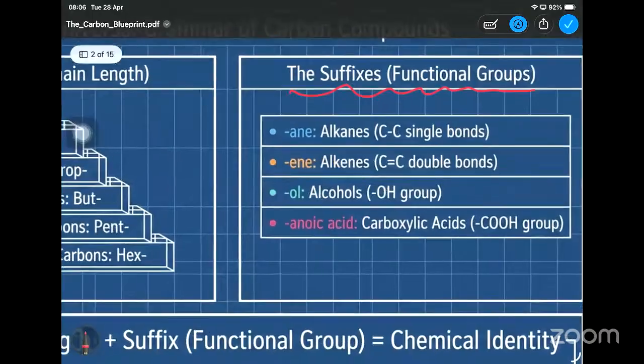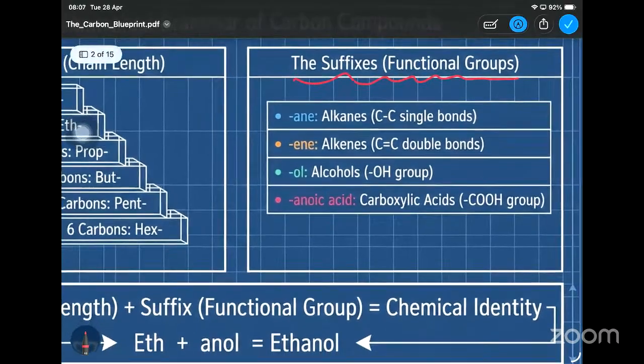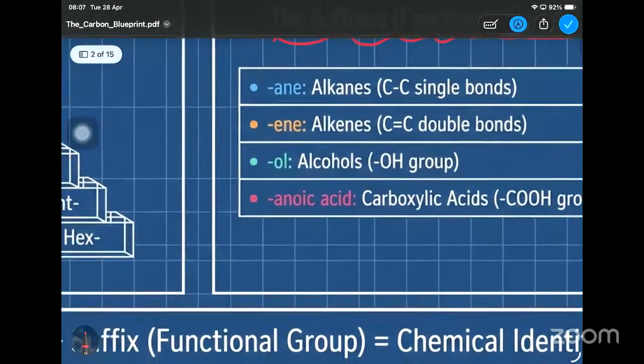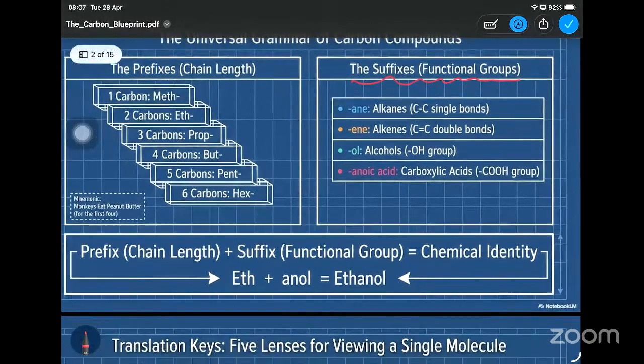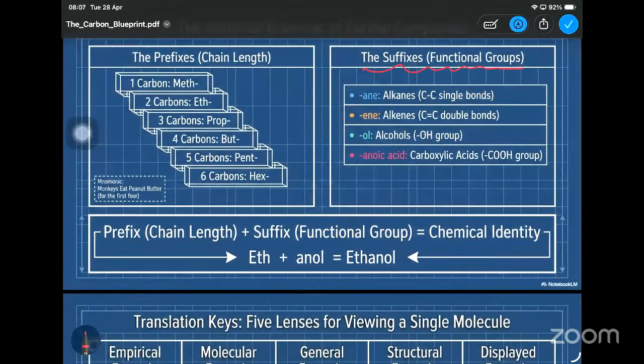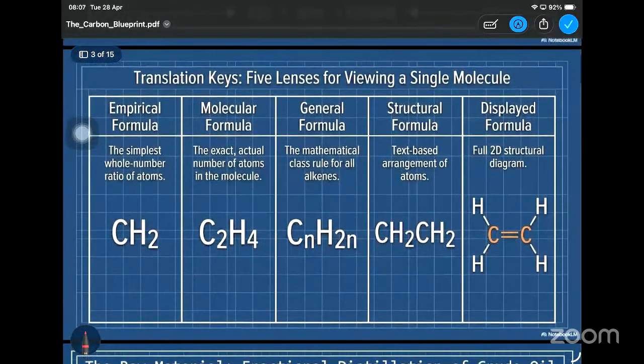If we are dealing with carbon-carbon single bonds, then those are alkanes, and if it is double bonds, then they are alkenes. If you are having OH groups, then they are alcohols, and if it is carboxylic acid, this C double OH group, then they will be oic acid, right? Go through the note where I have mentioned naming, and we did some activities as well to choose the functional group. So go through them.